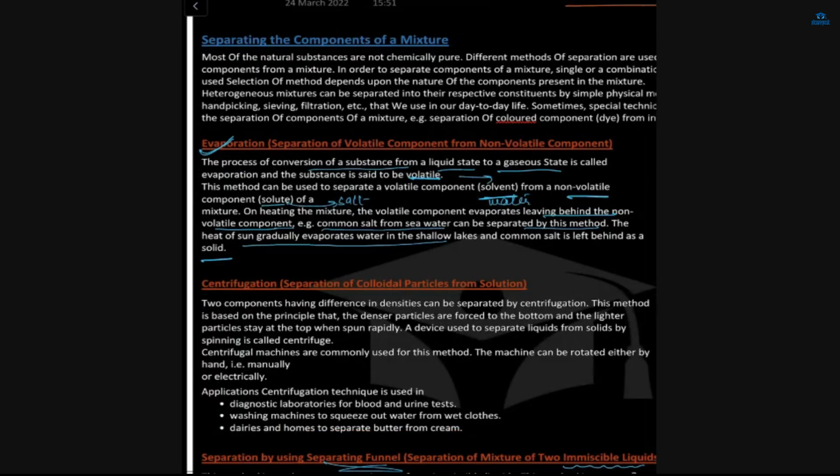What is evaporation? Arham, what is evaporation? Evaporation is the process when a substance changes from a liquid state into a gaseous state at a temperature below its boiling point. The liquid doesn't have to be heated separately. It can be done even with a little amount of heat. It doesn't have to be 100 degrees Celsius.